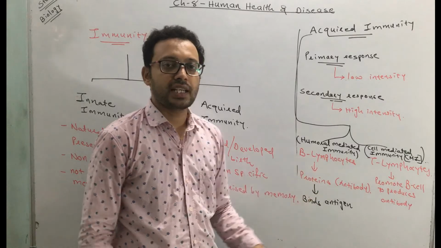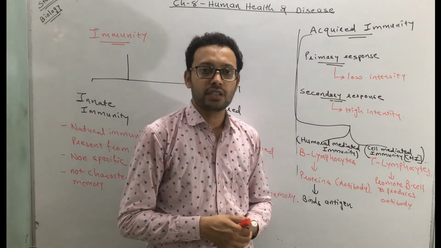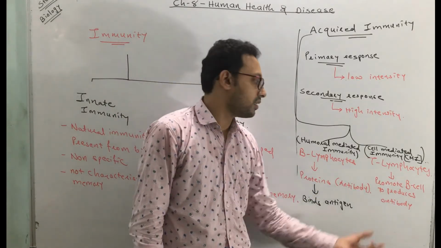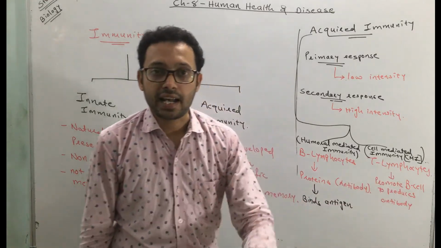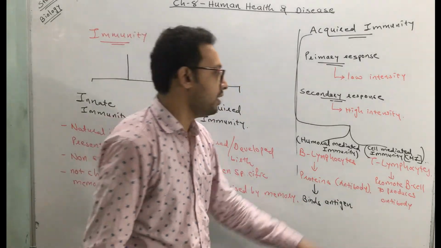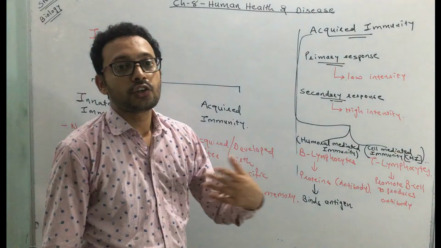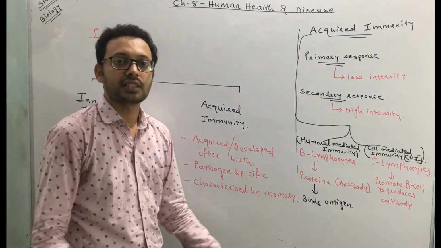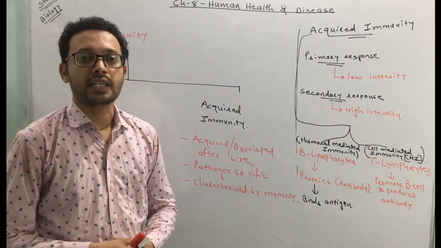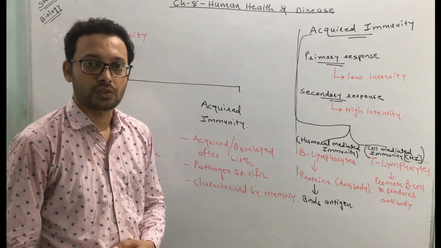In B lymphocytes, they directly release the antibody and you are protected. T lymphocytes are not able to produce the antibody, but they promote B cells to produce the antibody, and thus acquired immunity develops.